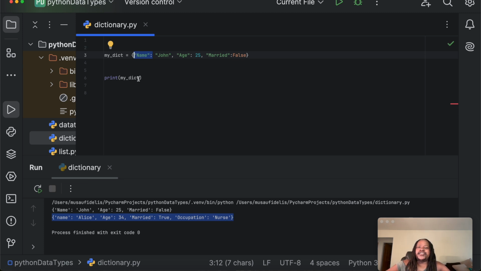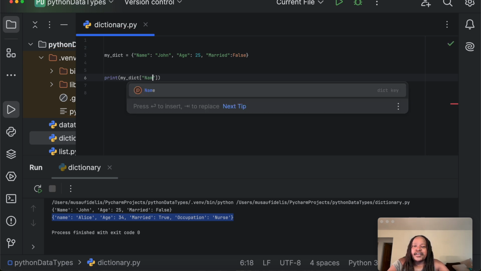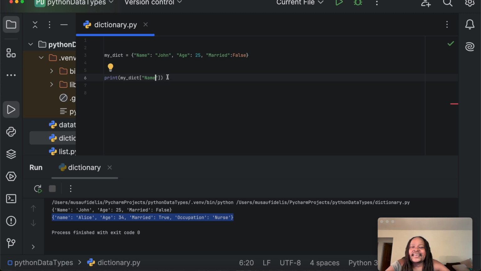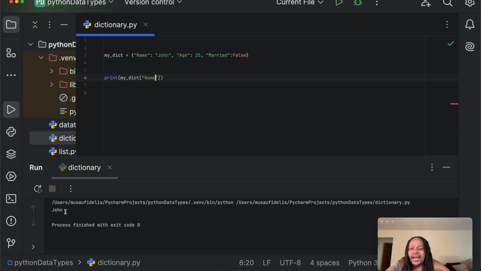For instance, here I can say print my dict and use square brackets and provide the corresponding key. In my case, the corresponding key is name. So if I print my dict and provide the key name inside square brackets, I should be able to print John when I click on run, and there we have it.